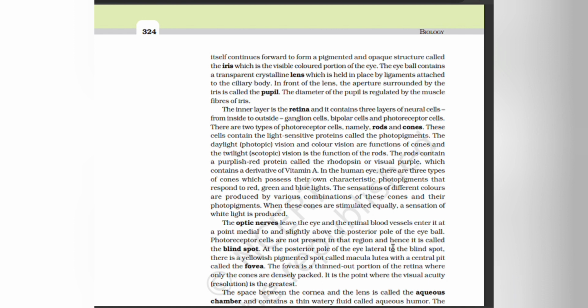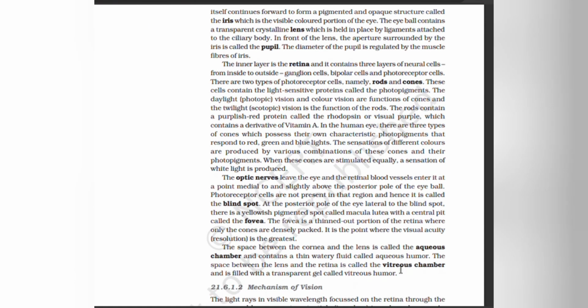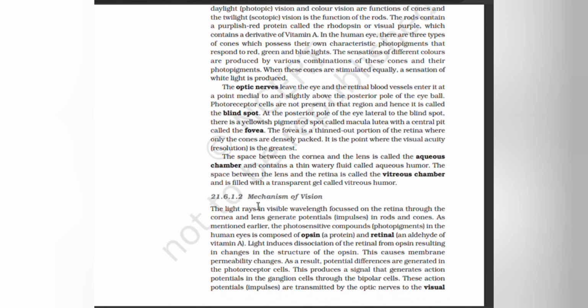At the posterior pole of the eye, lateral to the blind spot, there is a yellowish pigmented spot called macula lutea with a central pit called the fovea. The fovea is a thinned out portion of the retina where only the cones are densely packed. It is the point where the visual activity is the greatest. The space between the cornea and the lens is called the aqueous chamber and contains a thin watery fluid called the aqueous humor. The space between the lens and retina is called the vitreous chamber and is filled with a transparent gel called vitreous humor.